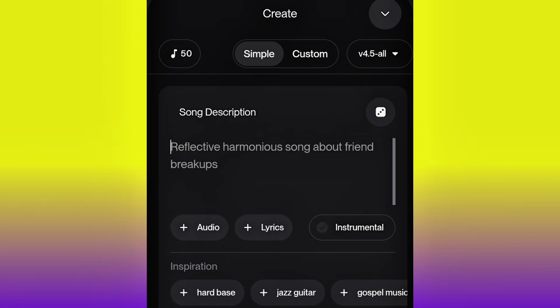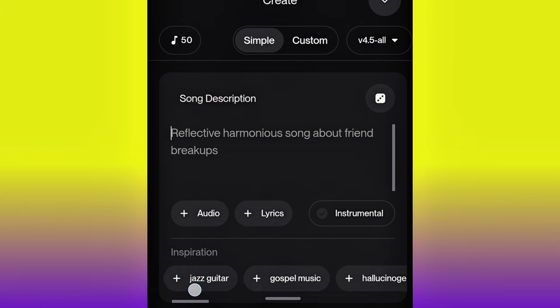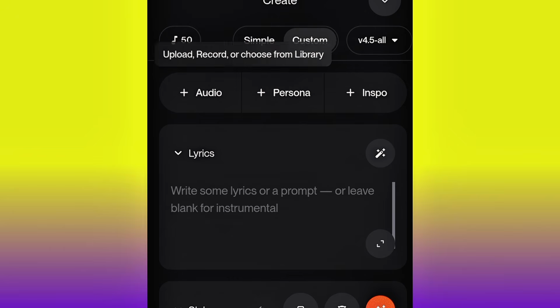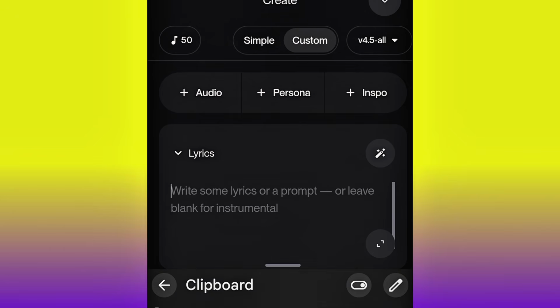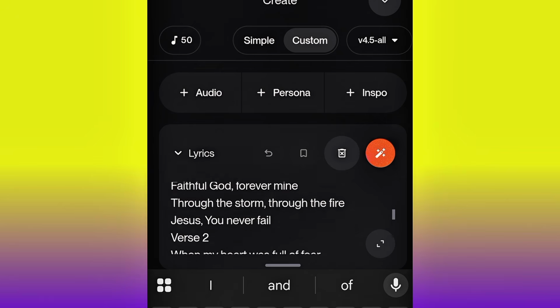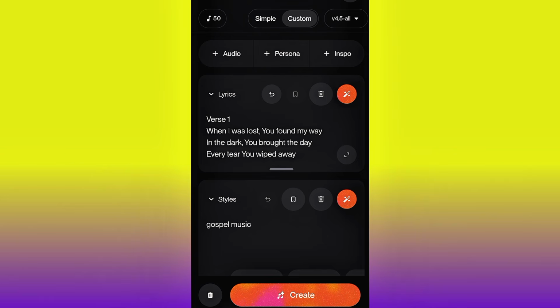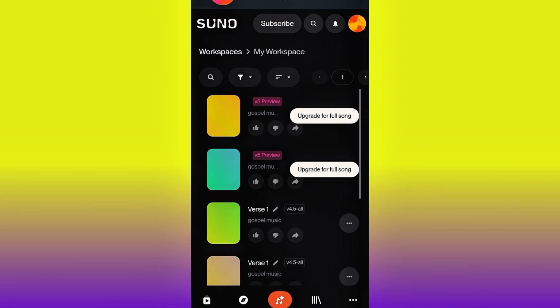All right, as you can see, if you click it, it's going to bring you here. So select the type of music, the inspiration. So for me, it's a gospel music. Okay, I just select a gospel music, and then I'll just have to go ahead, input my lyrics. Okay, click these lyrics and then go ahead and input your lyrics. The lyrics that we just got from ChatGPT, go ahead and input it. So I'm going to remove this particular title. All right, go ahead and click create. Okay, as you can see, our music is being created. Let's watch and see the magic from Suno AI.